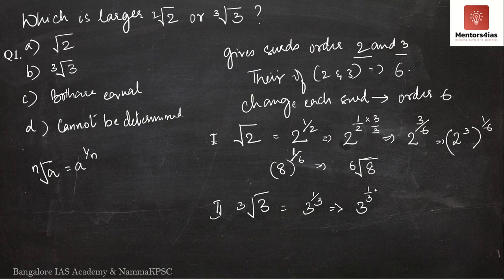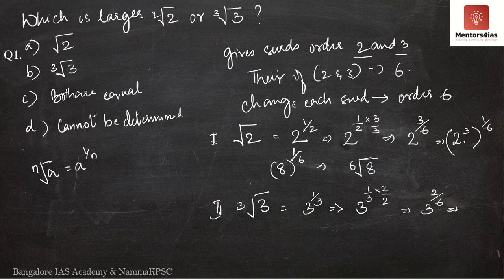However, here I will multiply and divide by 2. Why am I multiplying and dividing it by 2? Because I wish to change the order to 6. Similarly, here I multiplied it by 3 because I wanted to change the order to 6. Here I am multiplying and dividing by 2 instead of 3 so that I can change it to 6. So what do I get here? I get 3 to the power 2 by 6.